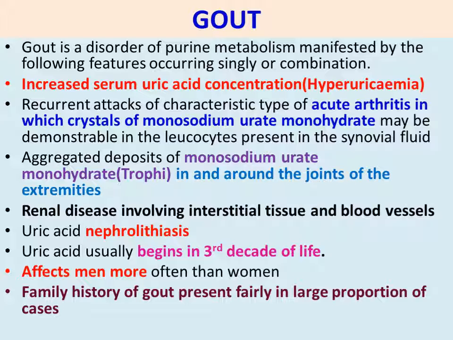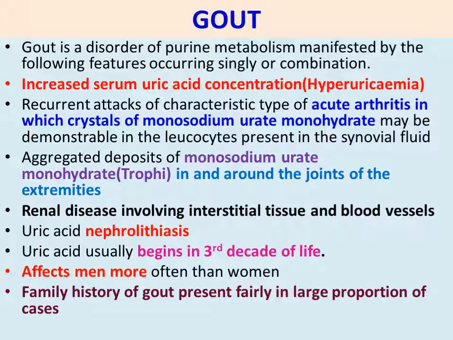Next point, renal disease involving interstitial tissue and blood vessels. So this gout occurs in renal disease involving interstitial tissue and blood vessels. Uric acid nephrolithiasis. That means in the nephron, accumulation of crystals is taking place. Uric acid crystals, that crystal formation is called lithiasis. Uric acid crystals in the nephron is called nephrolithiasis.